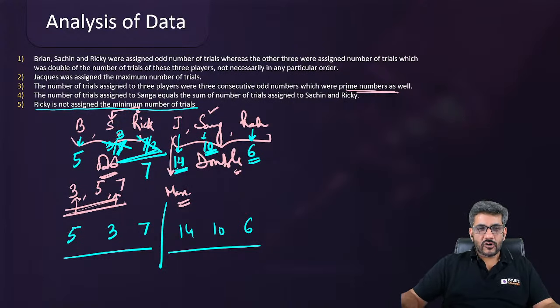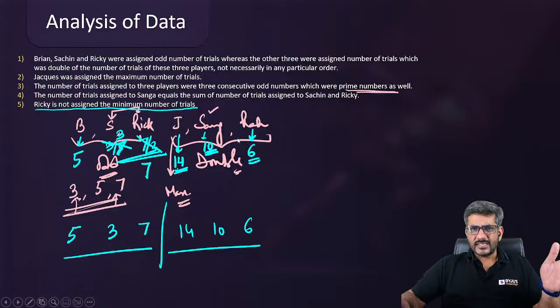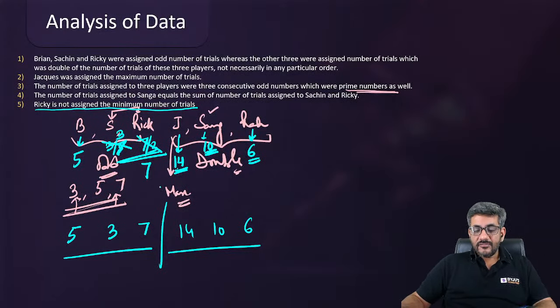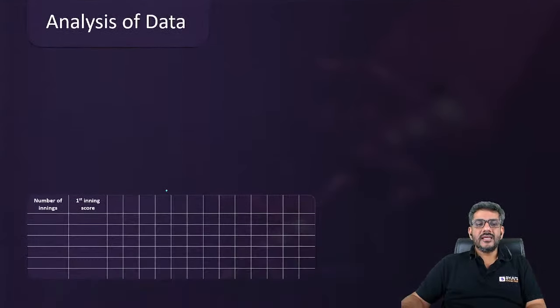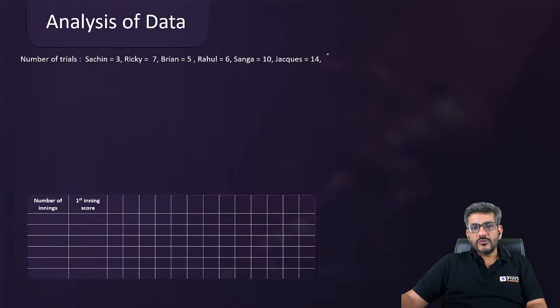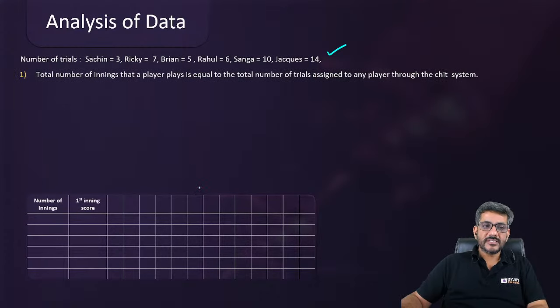I'm sure all of you would have got it now, right? Up to here it is clear. And now probably we are feeling it was easy, not that difficult. Apart from that, he also told us something more, if you remember. So once we know that the numbers of trials are 3, 7, 5, 6, 10 and 14, what other information is there?